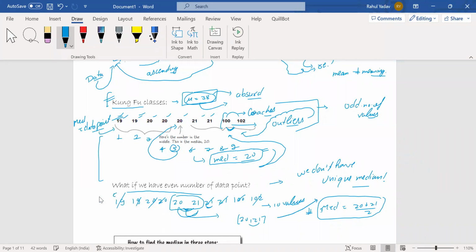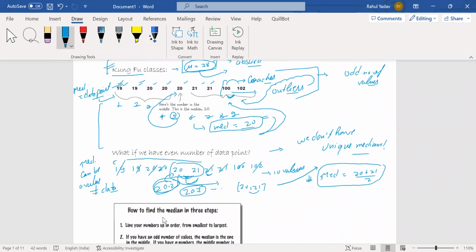In this other case, the median can be a value that is not in the data. Like if I get a value like 20.2, that is also a median, 20.3 is also a median, and so on. And 20.2 is not in the data. So this is how we calculate the median.